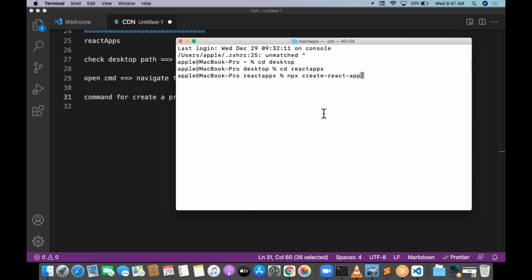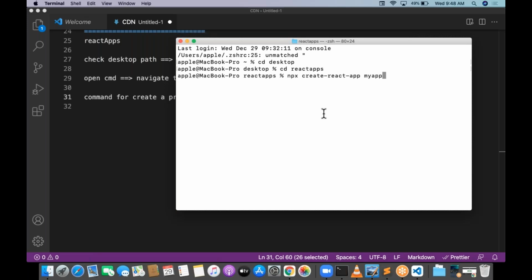Please try to remember this command: create react app, three broken words. Create hyphen, not underscore. Hyphen means minus. Create minus react minus app, then space and the project name. Whatever project you want to create, you can give that project name.